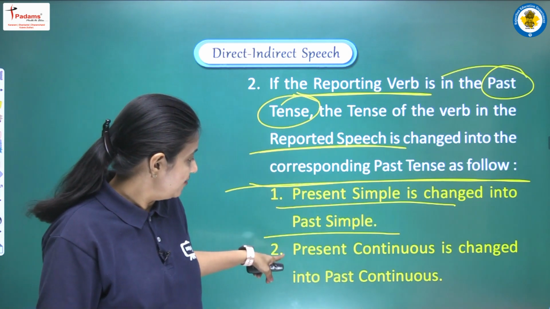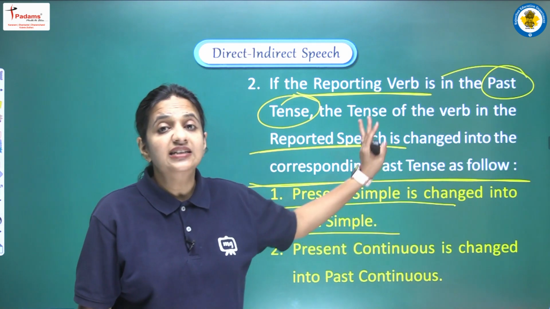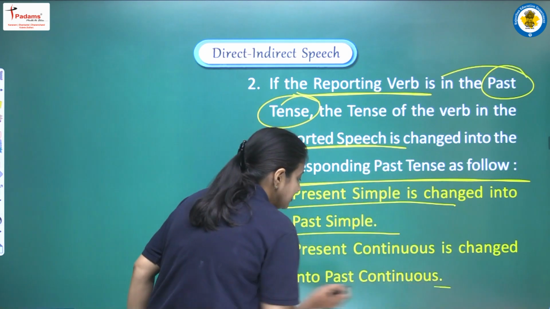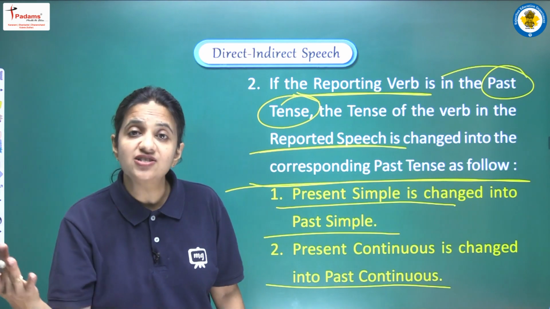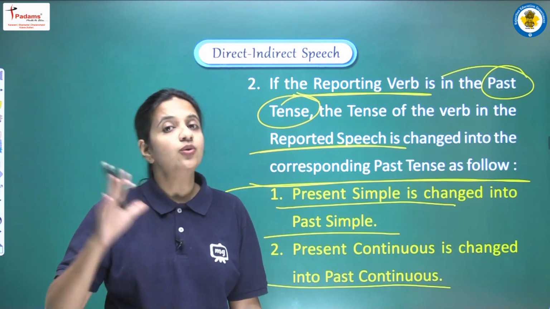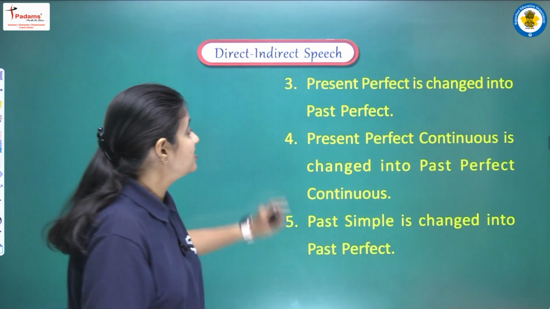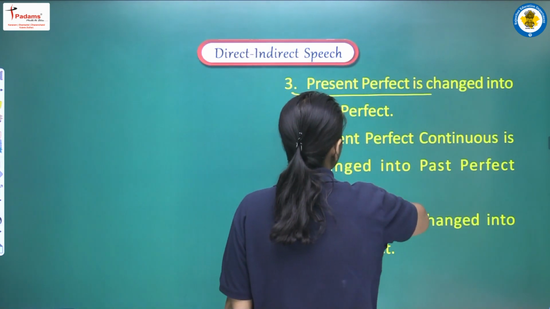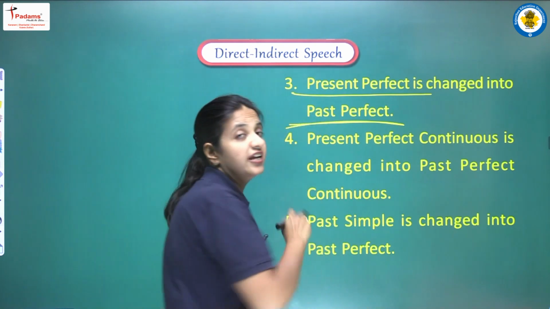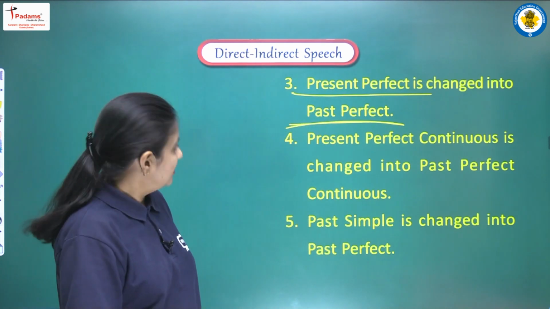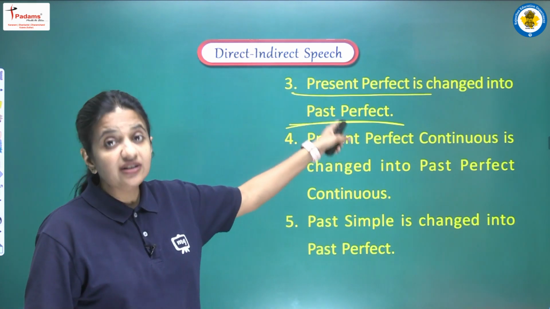Second is if we are having present continuous, then that tense will be changed into past continuous, right? Present simple to past simple, present continuous to past continuous. Next, if we are having suppose present perfect, then it will be changed into past perfect. Next is present perfect continuous.